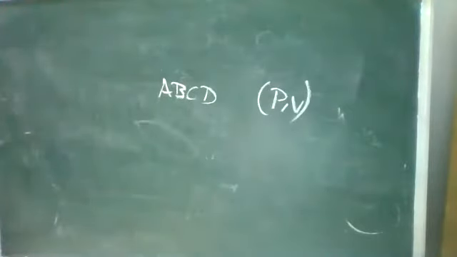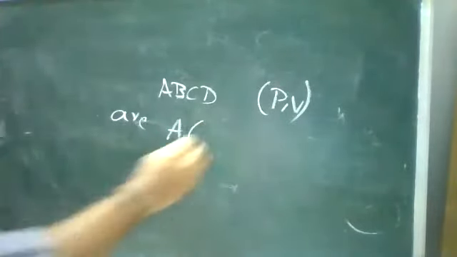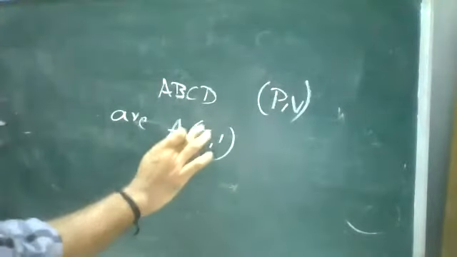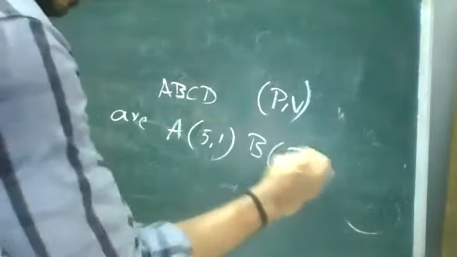The coordinates are: A point is 5 comma 1, B point is 5 comma 3.